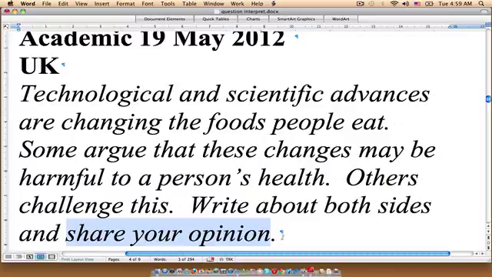So, as you can probably guess, we would be writing this essay in a discussion essay structure. We would be looking at different points of view, and then in the final paragraph of the essay, we would be sharing with our reader which point of view we feel is stronger. So that essay question would be responded to in a discussion essay style. Let's look at the next question.